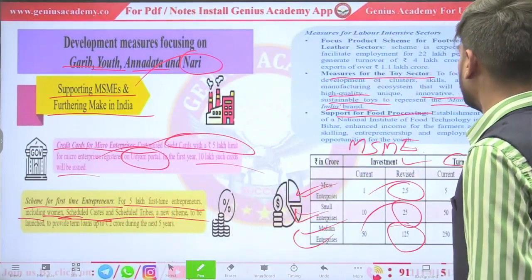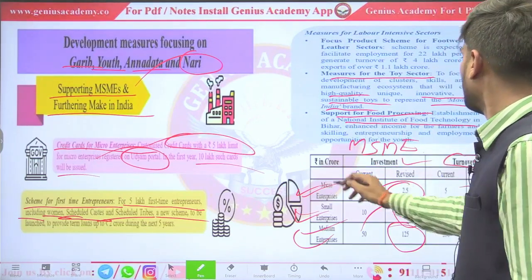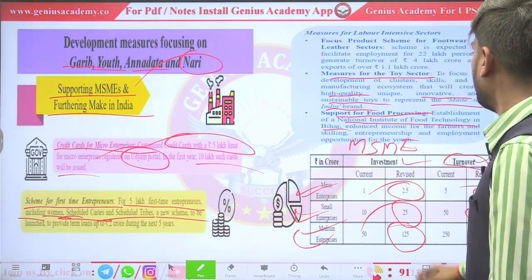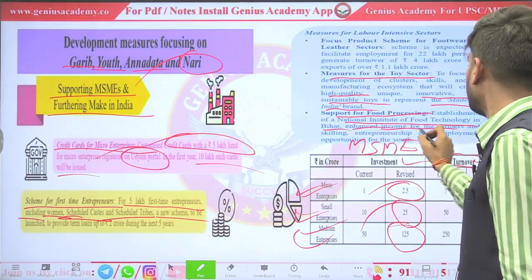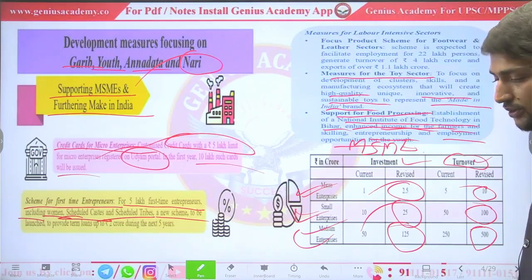Support for food processing. Government is building a National Institute of Food Technology in Bihar, which will enhance the income of farmers and entrepreneurs, and create employment opportunities for the youth.